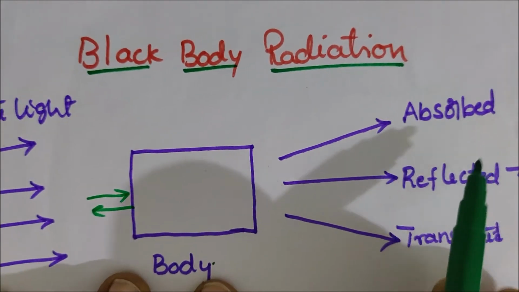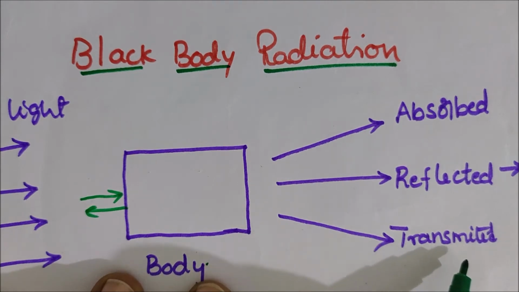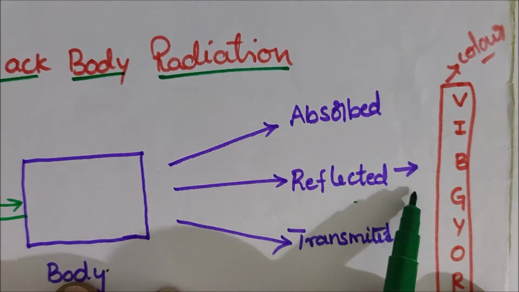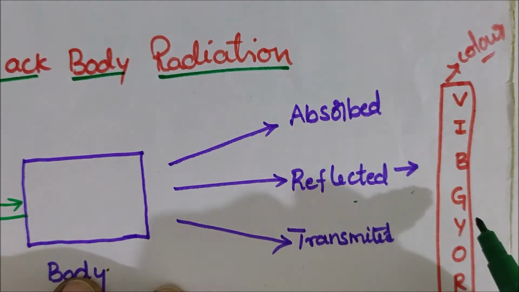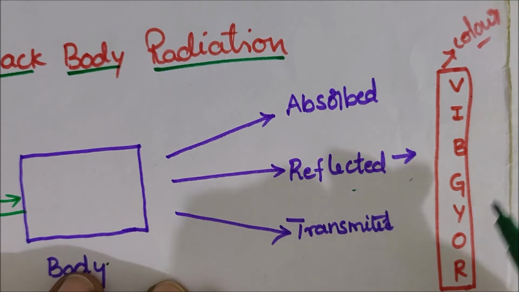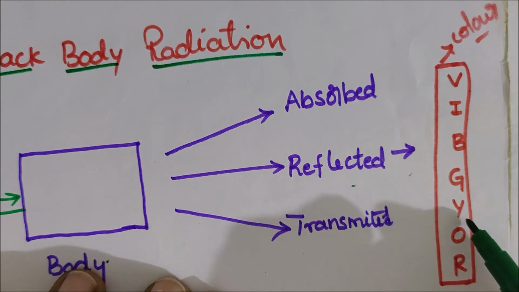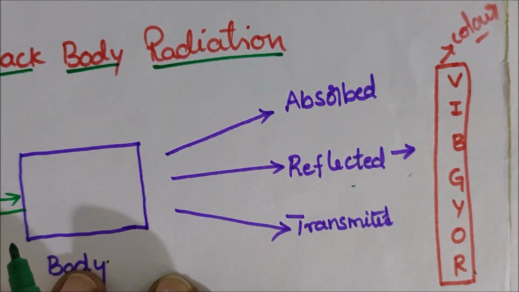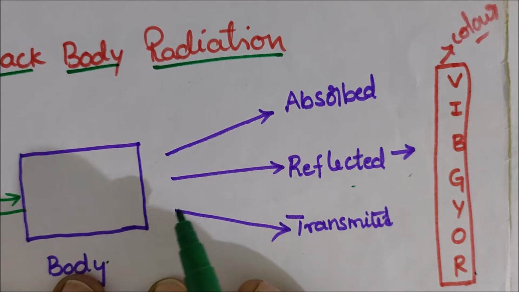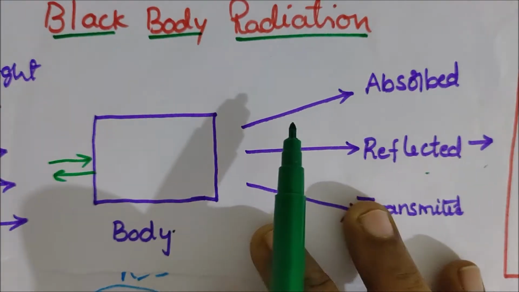Some rays are absorbed, some rays are reflected, and some rays are transmitted. The reflected rays form colors. Each color has a different wavelength: violet, indigo, blue, green, yellow, orange and red. These seven colors are formed when the rays are reflected by the body, that is, the black body radiation.